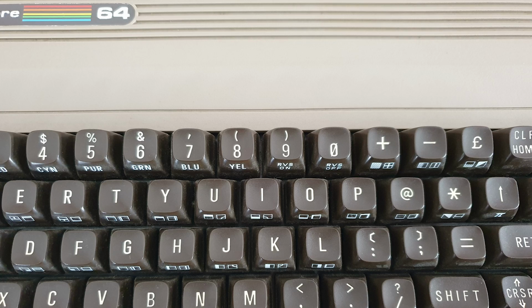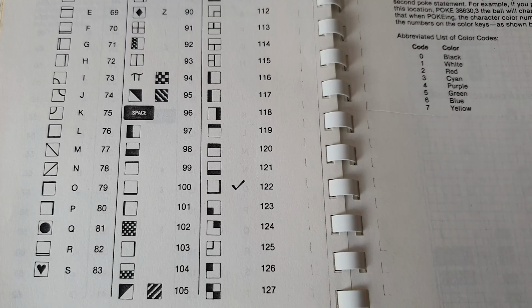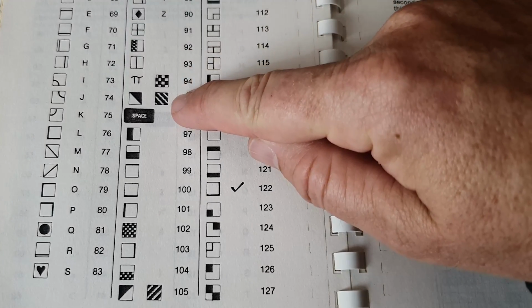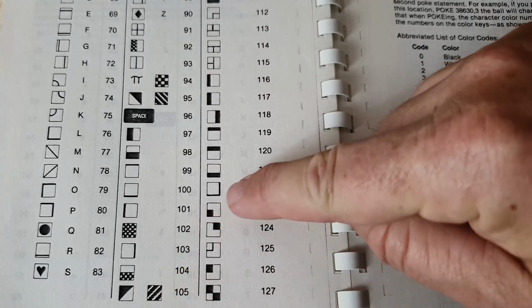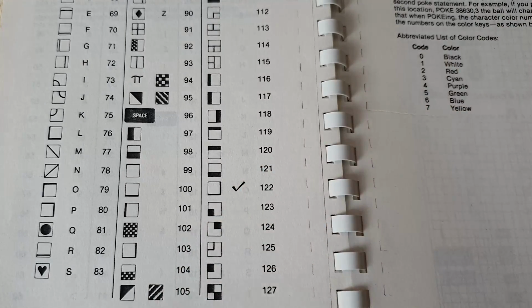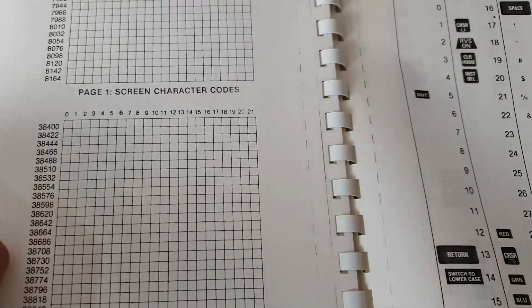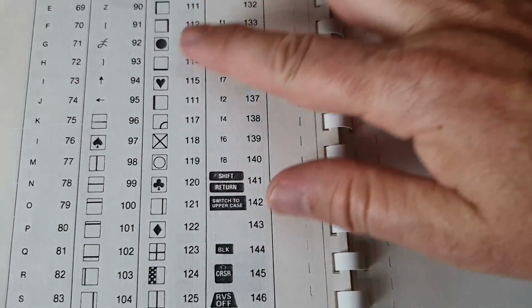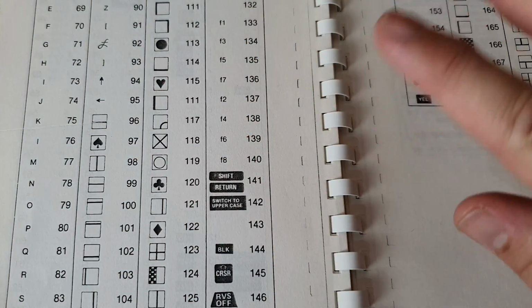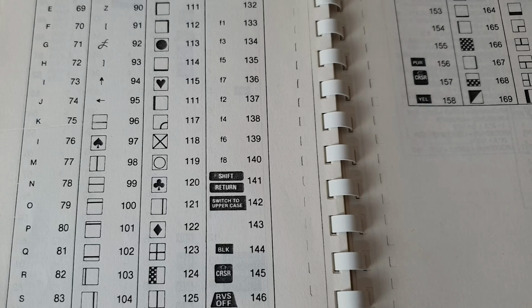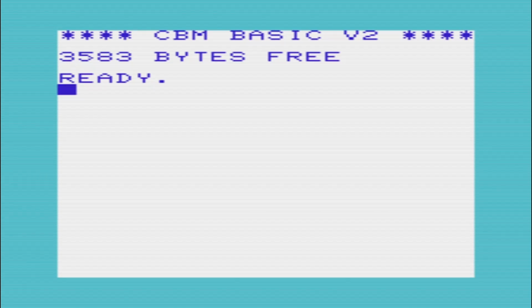In your Commodore VIC-20 manual on page 142, the 4 characters are found on the poke screen codes chart. But when you turn the page over to 146 to the character chart, they're missing. And of course they're also missing on the keyboard as well. So firstly, we'll uncover the hidden characters by printing their corresponding character codes as follows.